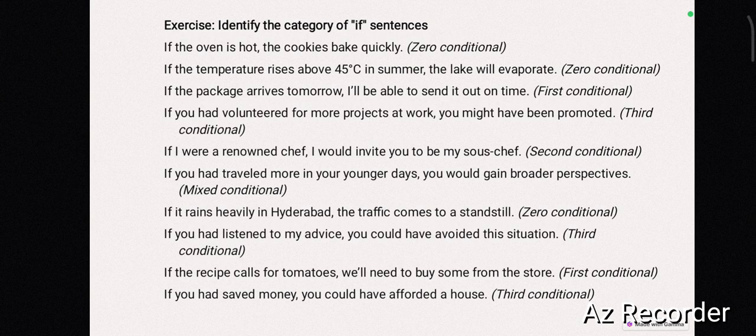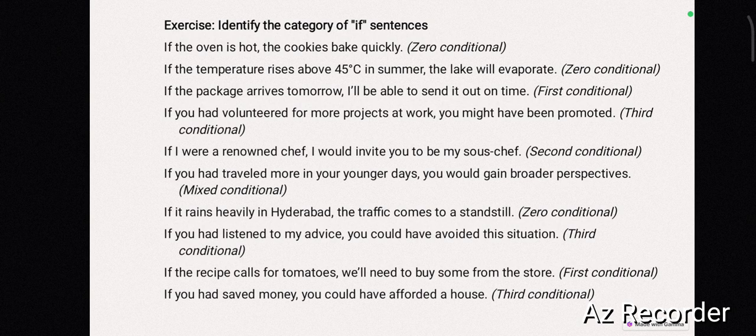Now coming to the second sentence. If the temperature rises above 45 degrees in summer, this lake will evaporate. So that is not zero conditional, it is first conditional. Because in zero conditional, you find that the left part of the sentence will be in simple present tense, and the second part of the sentence will also be in simple present tense.